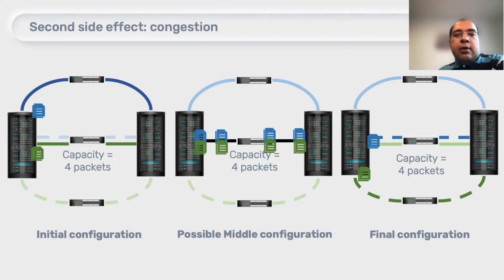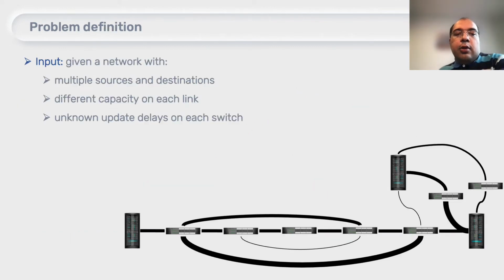So now let us combine these two problems and see what our goal would be for this paper. The goal here is to solve a problem in which, as an input, we are given a network. In this network, multiple source and destination pairs are determined. Each link on this network can have a different capacity, and the update times on switches are not known prior to when we want to deploy our update schedule.